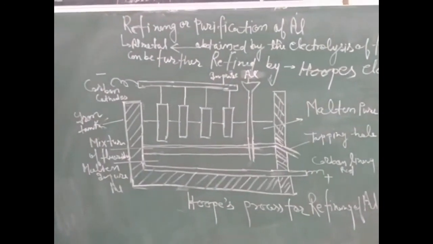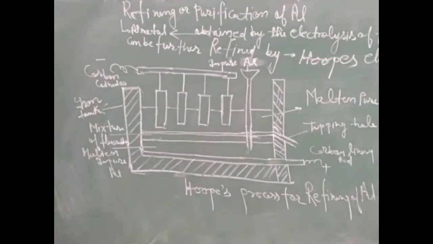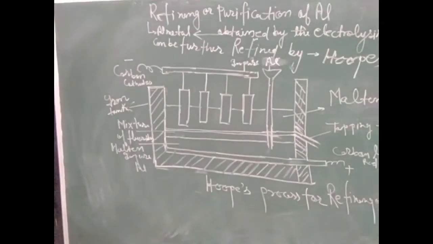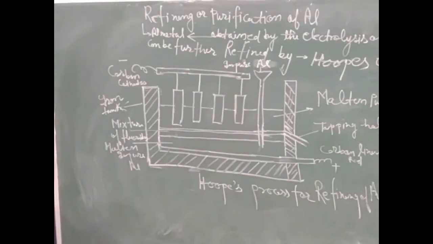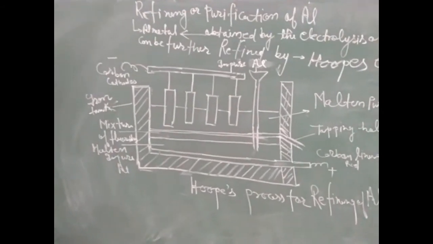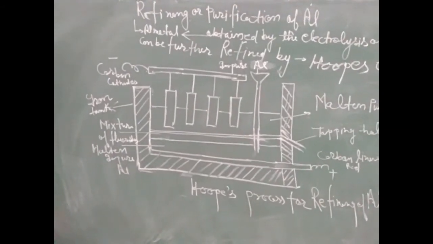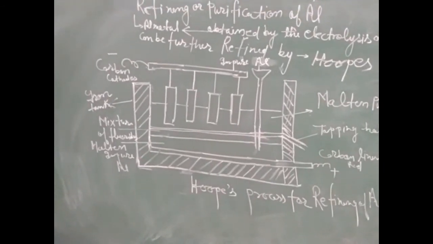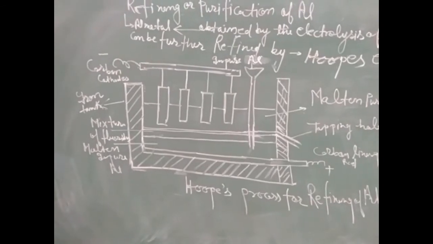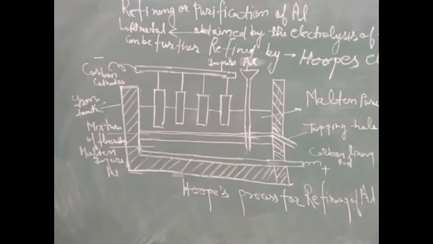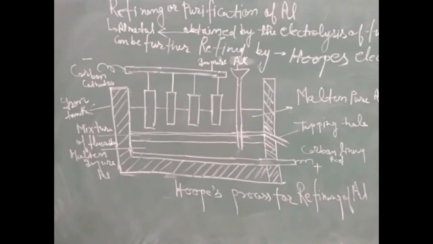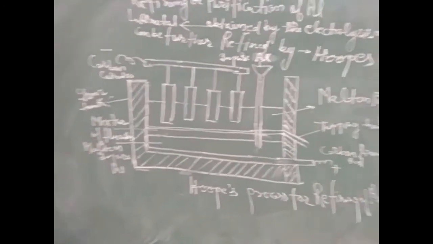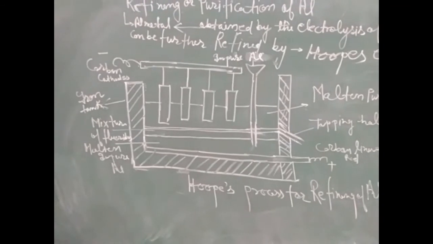Here is the arrangement of Hoope's process. We can watch here outside is the iron tank, and there are 3 layers of mixtures. As we know, the iron tank's inner part is attached with the carbon lining. The carbon lining at the lower side is represented by positive charge.